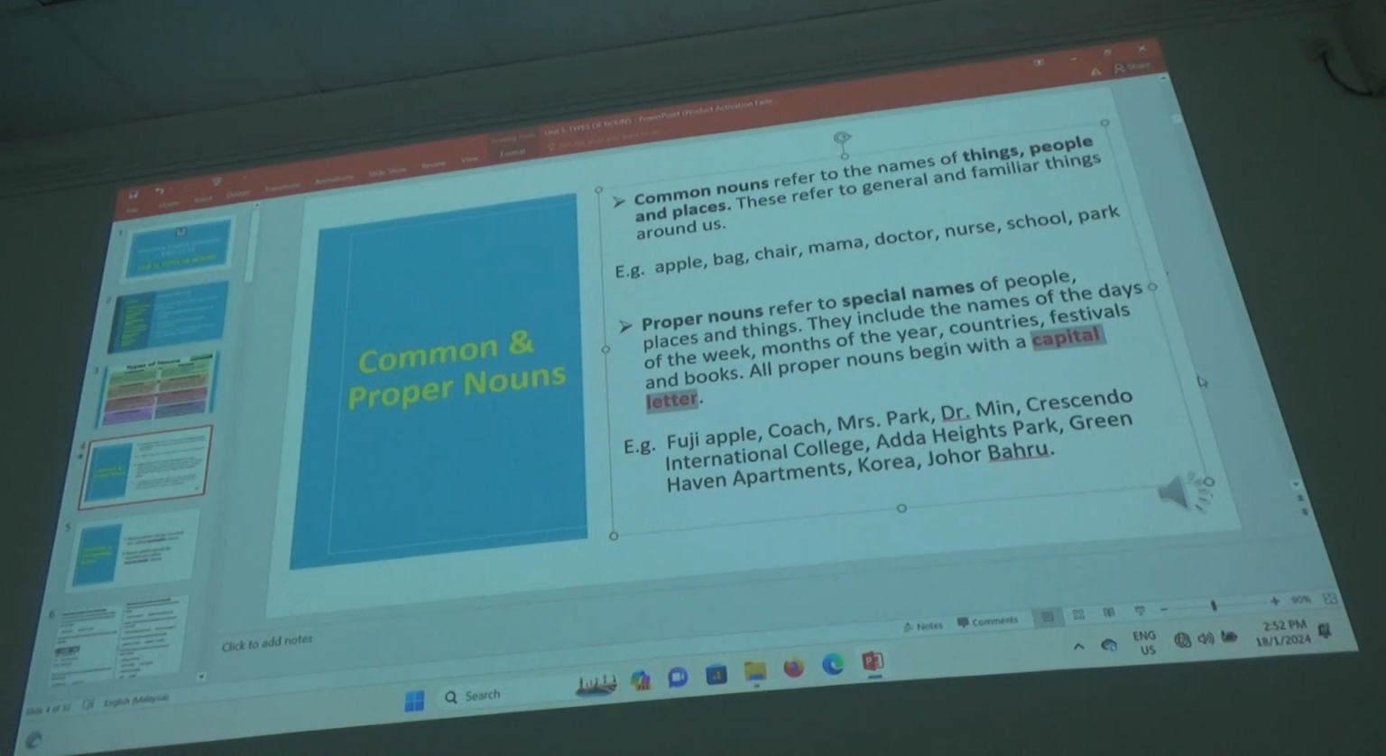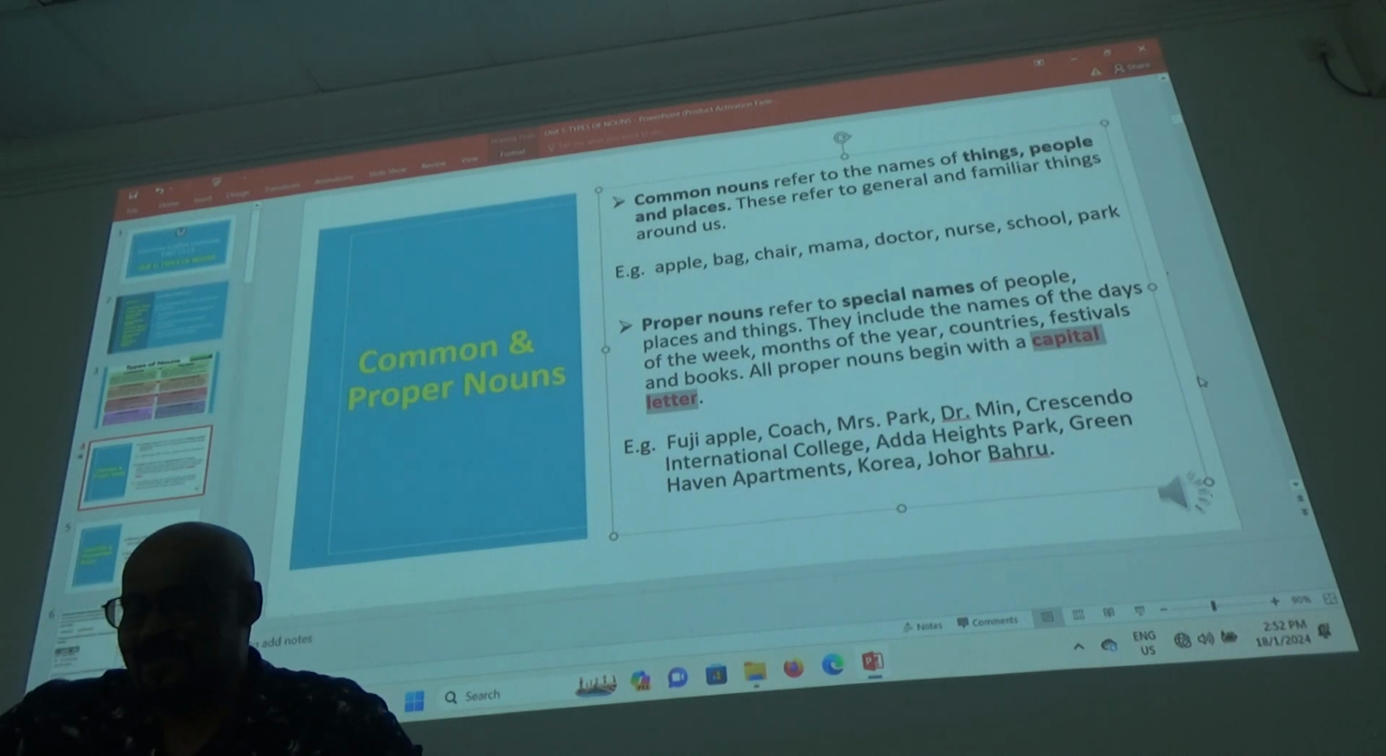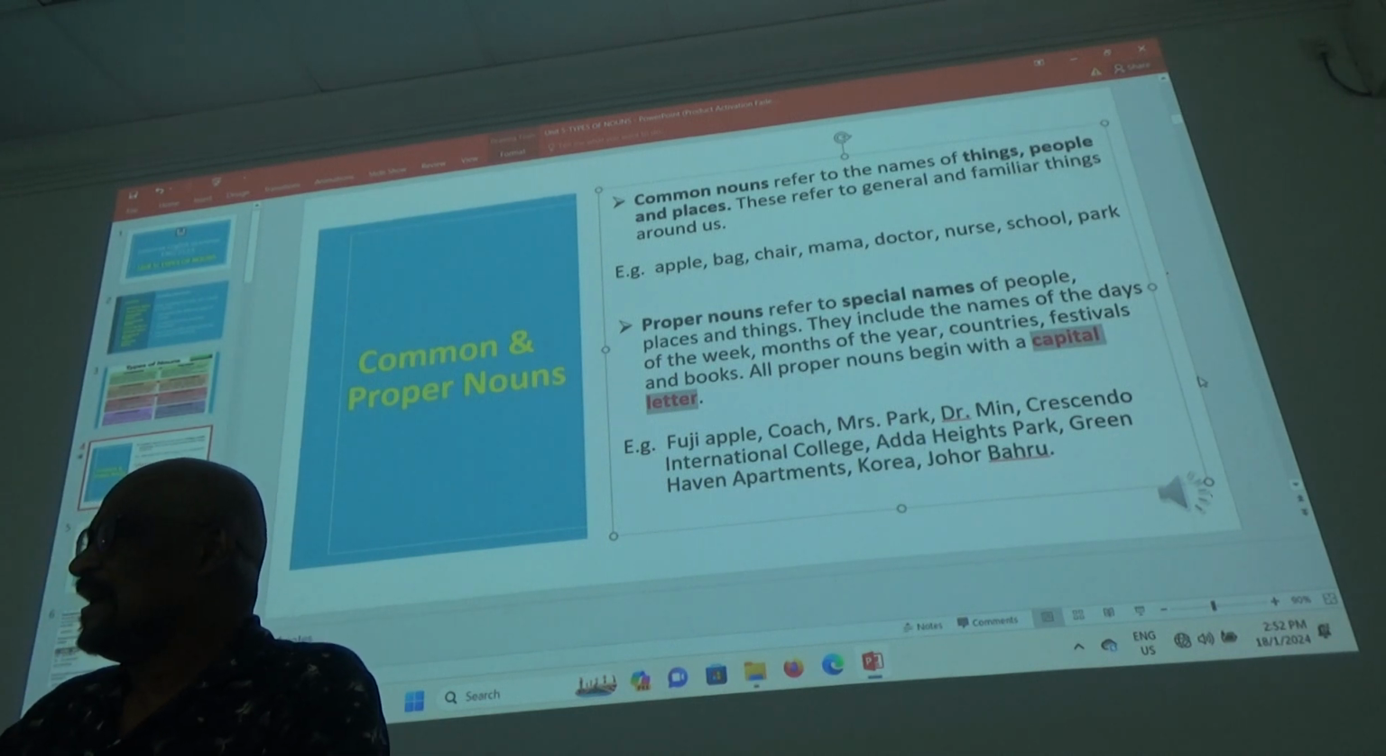Diploma in Airline Services. The D must be capital. Airline, A capital. Services, S capital. That's only Diploma in Airline Service, no S. You understand all that? I'm very particular, I check everything. That's why I went and corrected. I don't know if you realize that.